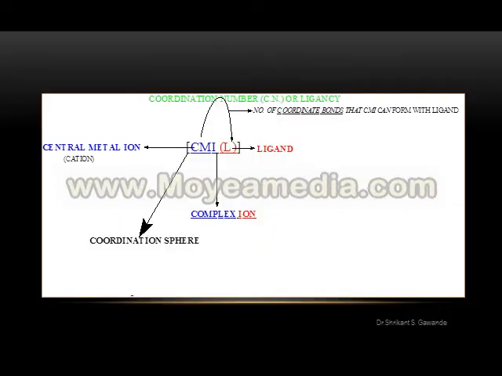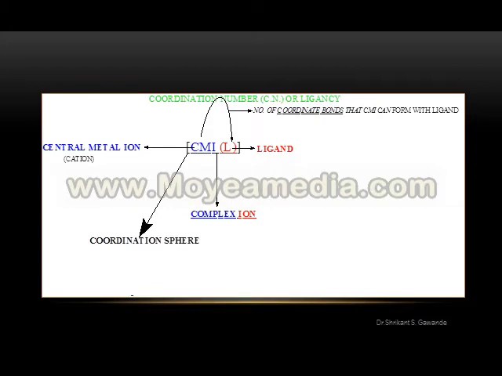The square bracket is called the coordination sphere. Inside the coordination sphere, there is the CMI, central metal ion, highlighted in blue color, and capital L means ligand. These both moieties, CMI and ligand, combine together and are called the complex ion.